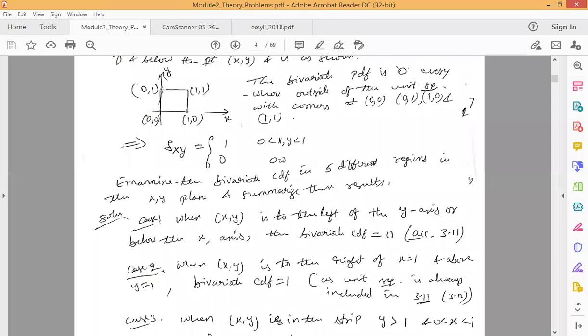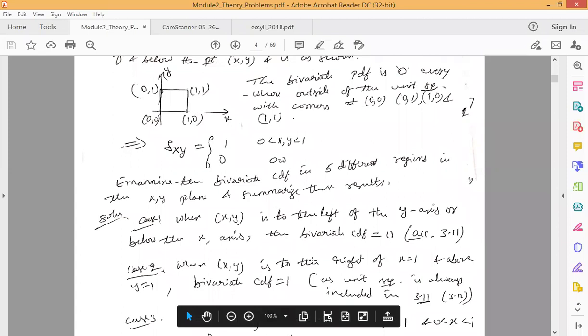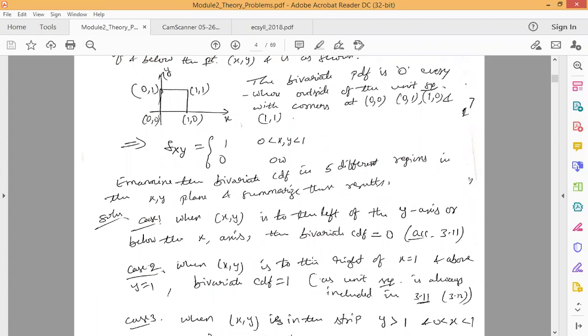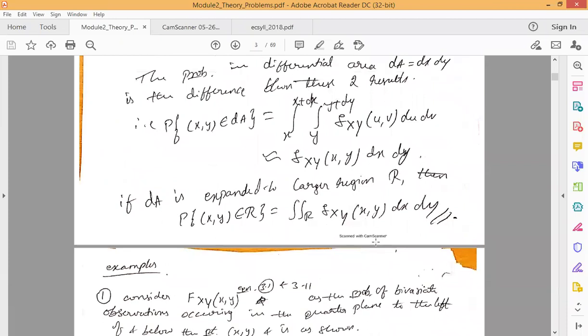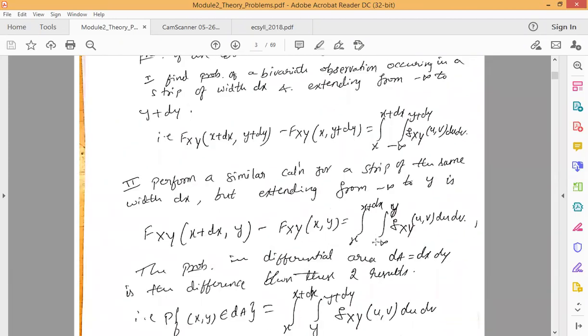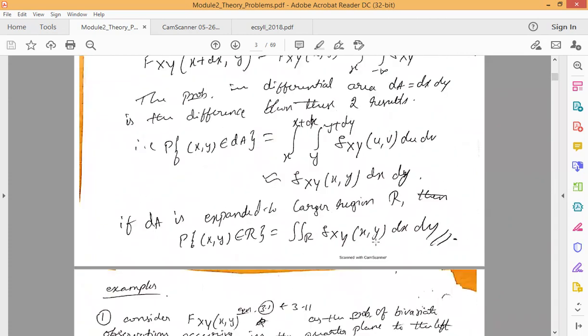So here we are going to consider the area above y equal to 1. When we consider the region to the right of x and above the y axis, the bivariate CDF always takes the value 1, because if you see equation 3.11, F_XY(x, y) is equal to the double integral from minus infinity up to x and up to y, and it will be taking the value 1.